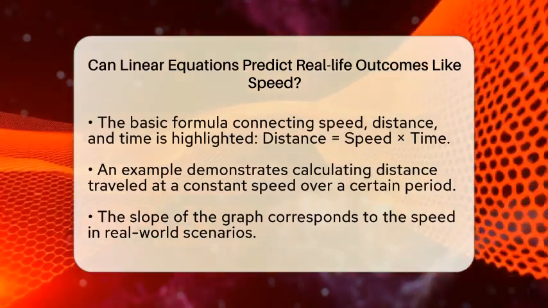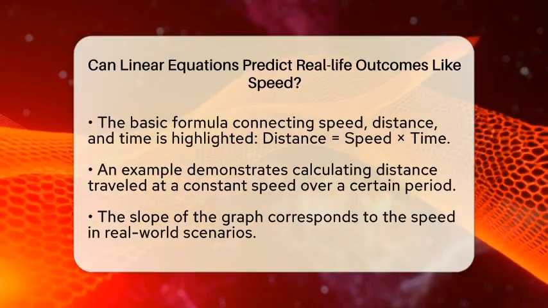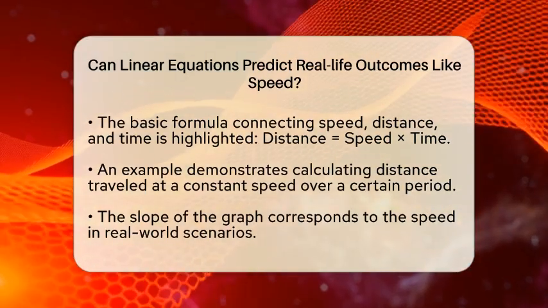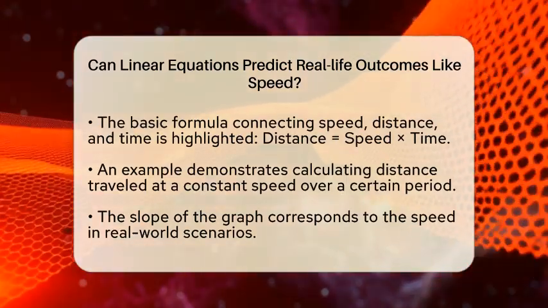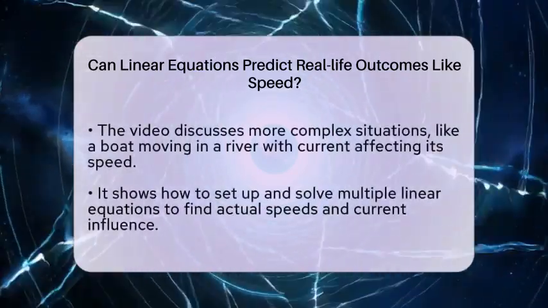The graph of this situation would be a straight line starting at 0 and rising steadily. The slope of the line, which is how steep it is, equals the speed of 60 miles per hour. Now, what if the situation is a little more complicated?